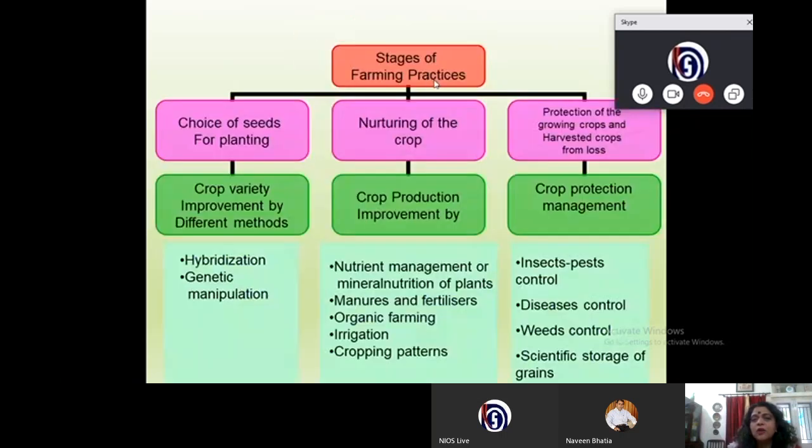Now, to improve our crop production, we must practice these three things. One is the crop variety improvement by different methods, crop production improvement and crop protection management. So let us see what comes under crop variety improvement and how would we improve the variety of the plants. By two processes, that is hybridization and genetic manipulation.